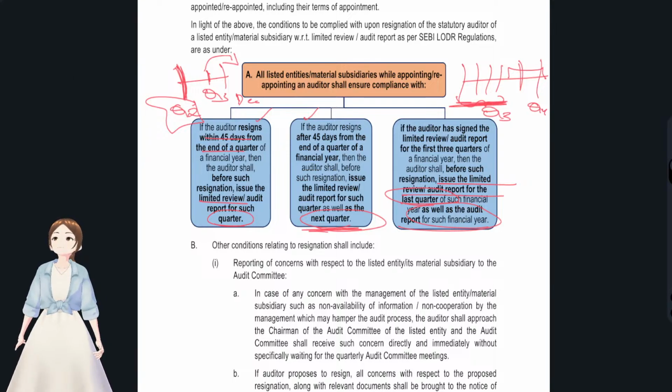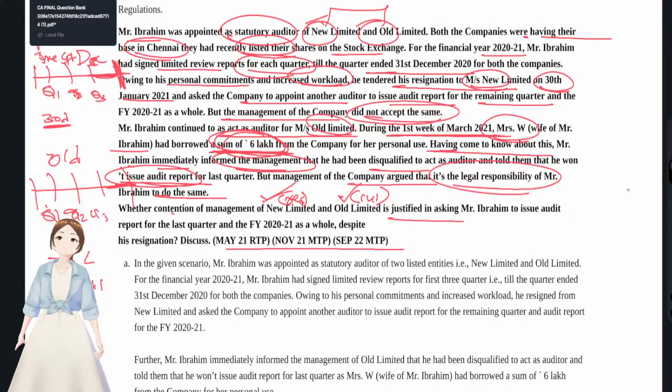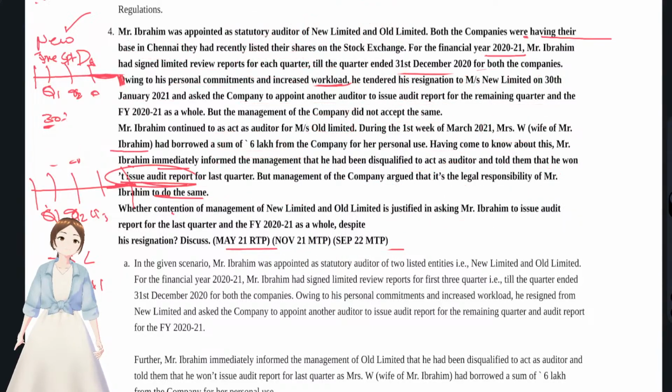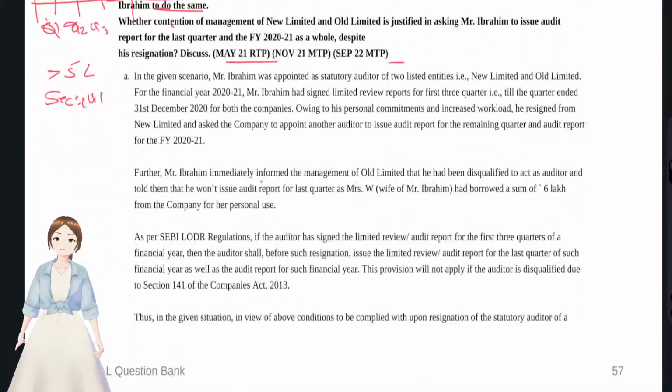Okay, now we'll see our question. You see, the contention of new limited is true because he had done all the first three quarters, so he has to give the limited review for the next quarter also. But in old limited, as he is disqualified, he should not give. Okay, these were all the facts of the case, right? See, in the given situation,